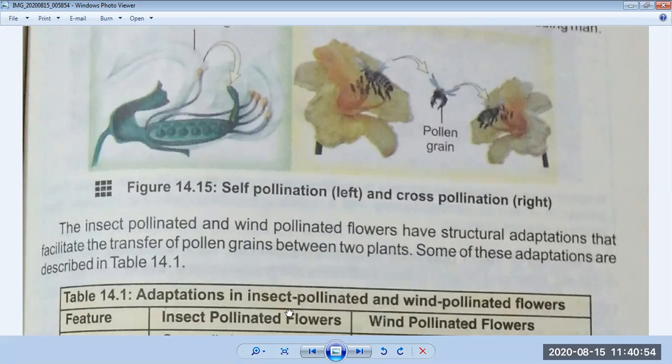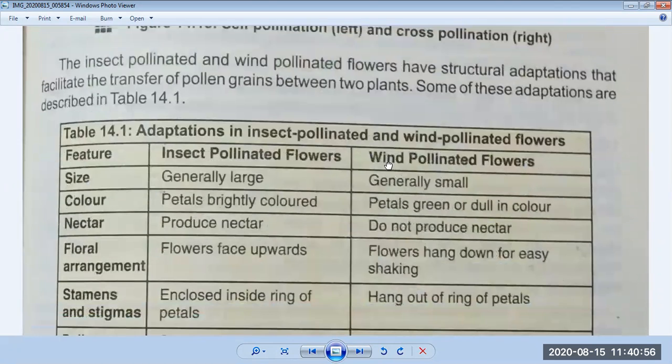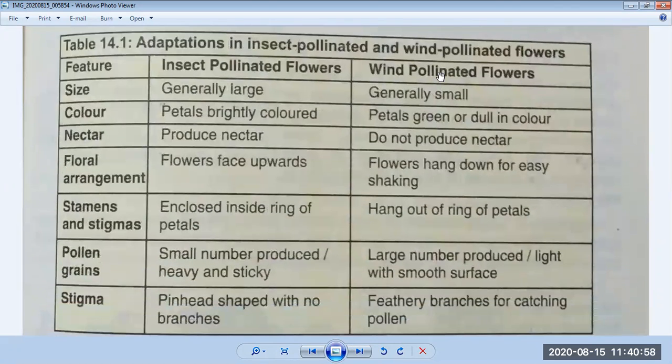So we have to see the table which is given in the book. Actually, this table explains the different adaptations between insect pollinated flowers and wind pollinated flowers. First we will discuss the features. First we will discuss the size. The first column is insect pollinated flower, and the second one is wind pollinated flower.